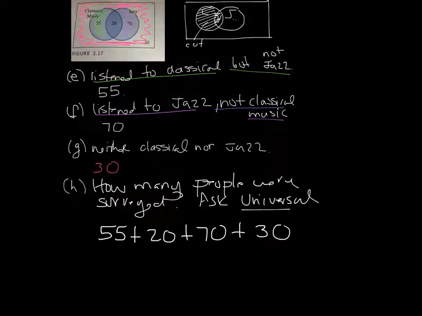And we get 100, 170, 175. So that is your universal set. 175 people were surveyed on musical tastes. So hopefully, this example makes sense. If it doesn't, please let me know, and I'm more than happy to do another one to help you practice. Okay, that's it for checkpoint 1.